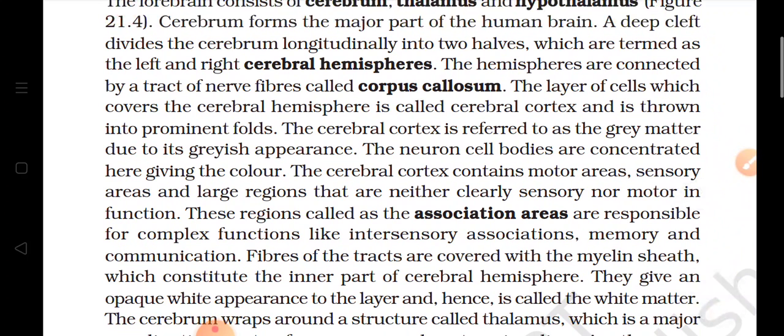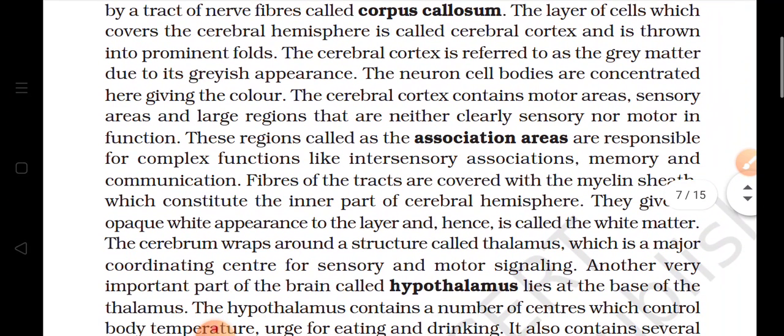Then cerebral cortex contains motor areas, sensory areas, and large regions. We know that motor areas are where the nerves are arising, carrying the messages from the brain to the body parts, and the sensory areas are where the sensory nerves are coming from the body or from the sense organs, and they are reaching to the brain. And there are large regions also which are neither clearly associated with the sensory part nor with the motor part, and these parts are called association areas.